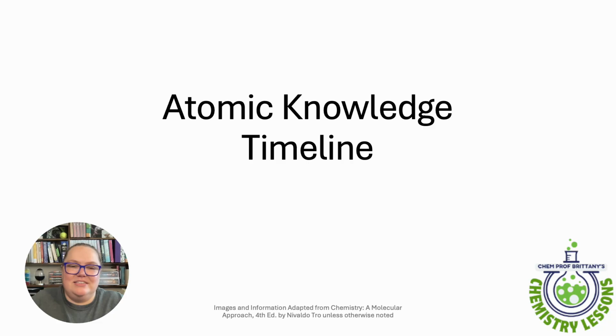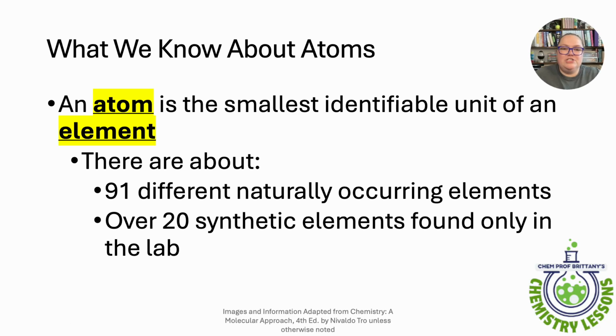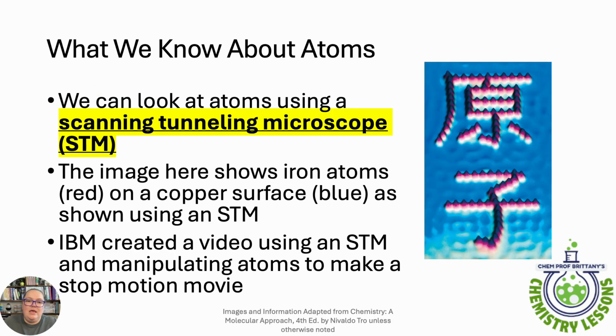This lesson is the atomic knowledge timeline, where I talk about how we got to the knowledge that we currently have about atoms. So the atom is the smallest identifiable unit of an element. There are 91 naturally occurring elements and then over 20 elements that we have created synthetically in a lab. And we are now at the point where we can actually look at atoms using a scanning tunneling microscope. We can look at the atoms individually.